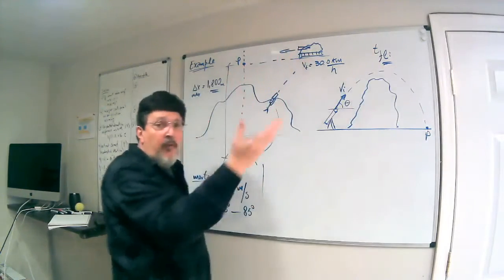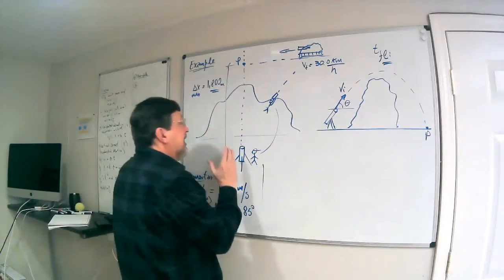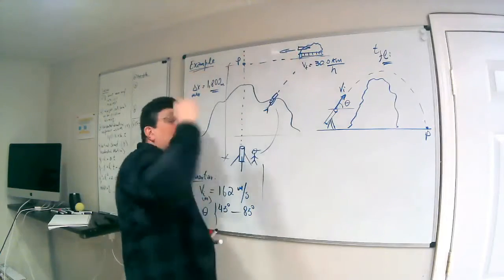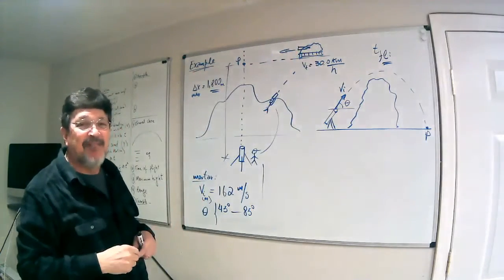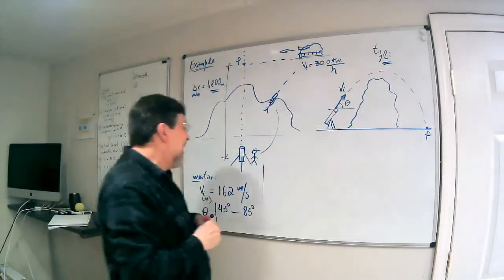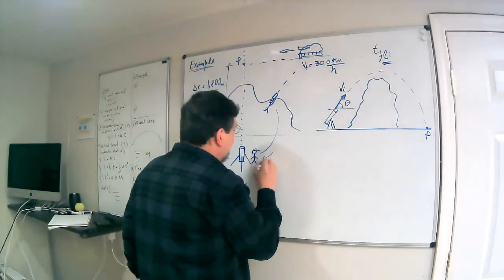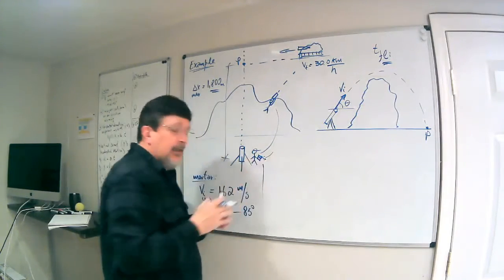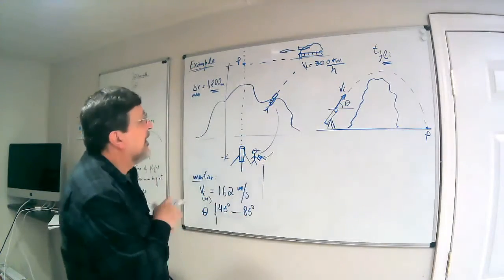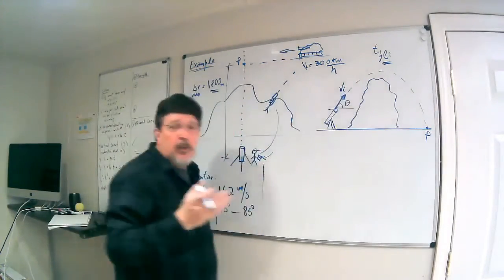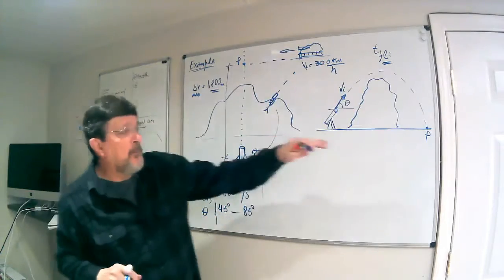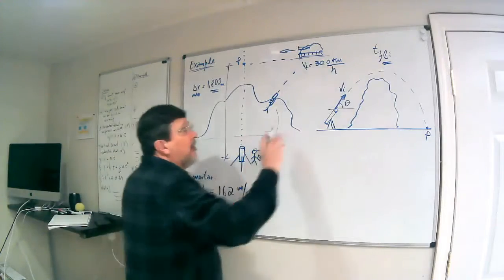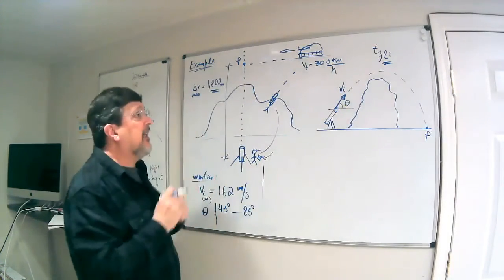Meanwhile, the tank is moving, right? So the ammunition needs to be in P exactly at the same time that the tank is going to be in P, right? So this guy here, look for this arm. This is a very smart guy. He has a calculator. Can you see the calculator in his hand? And he's going to do the calculations and see first if it is possible to get P, if there is an angle in this range to get P. And once that, okay, there is such an angle, he's going to say, how much is the time of flight? Okay, I got the time of flight.